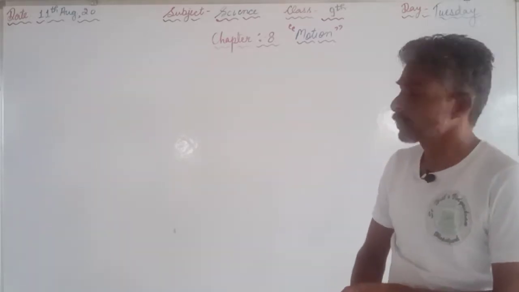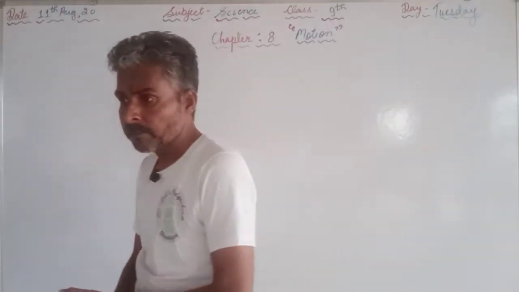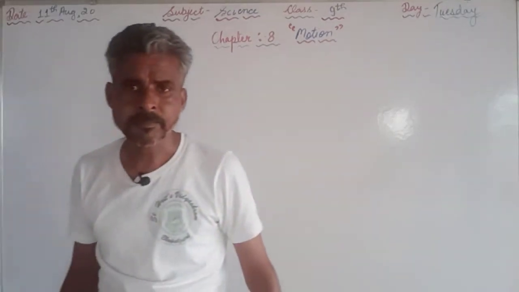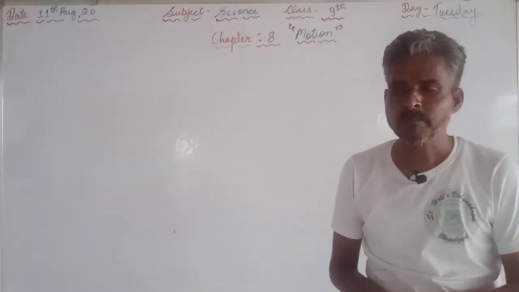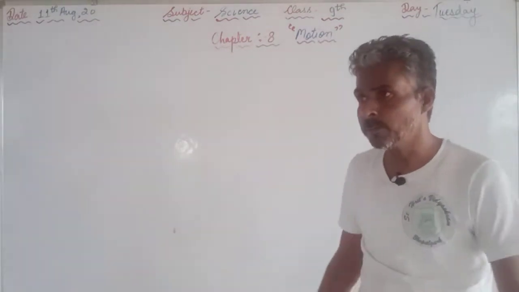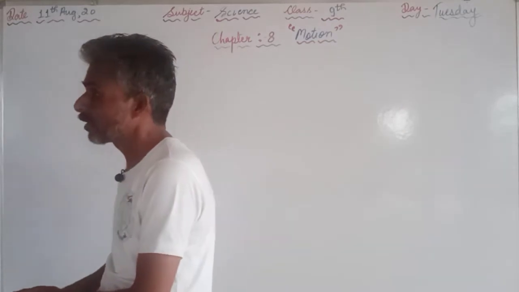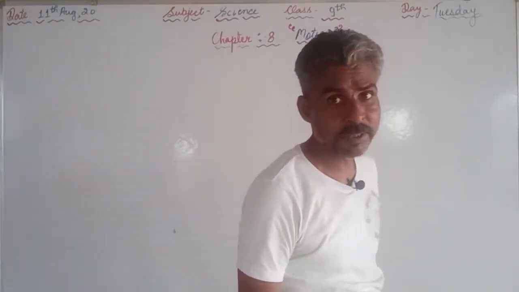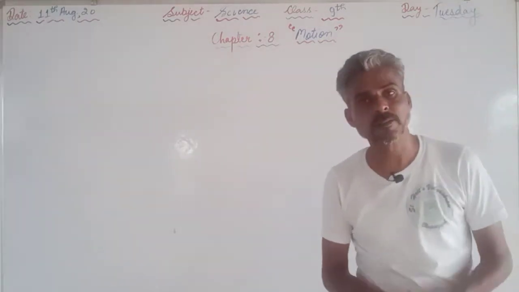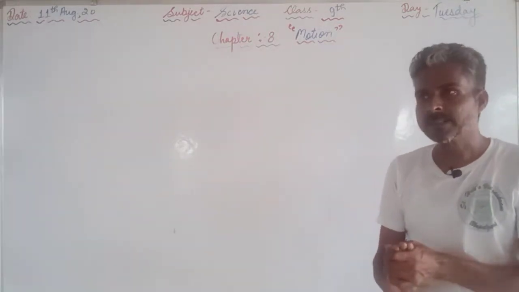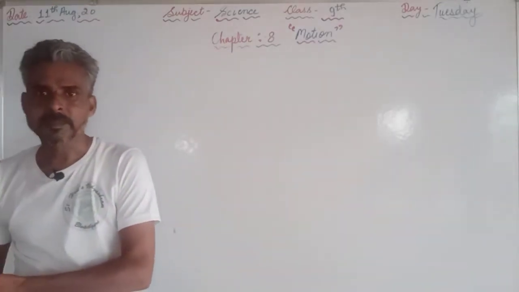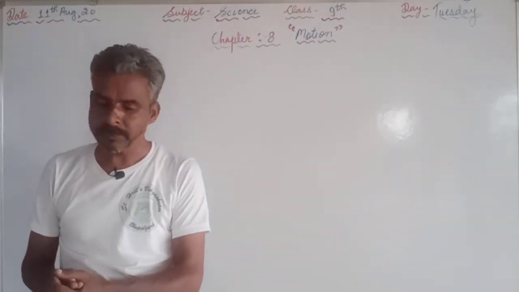This video is for class 9th and the subject is science, and we are continuing the same chapter, chapter number 8, and the name of the chapter is motion. Again we should recall some of the terms: when the object is said to be in motion and when the object is said to be at rest. When the object is changing its position with respect to the surroundings with the passage of time, then we can say that the object is in motion. At the same time, if an object is not changing its position with the passage of time, then we can say that the object is at rest.